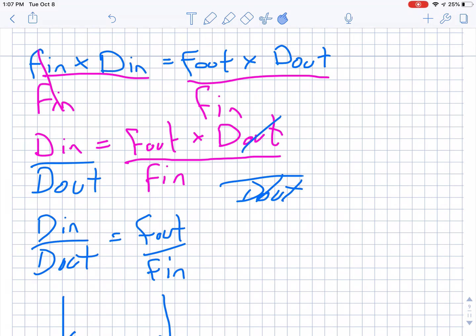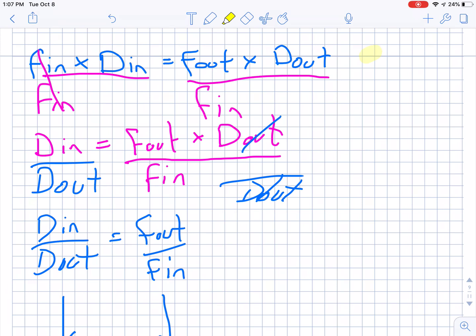Okay, I'm going to show you guys a cool little secret, and that's going to make life a lot easier. Here's what I have written here. We know this equation pretty well: Fin times Din equals Fout times Dout. Absolutely, we know that. What if I were to tell you I could rearrange this, and I want to prove it to you. My first step is I divided both sides by Fin.